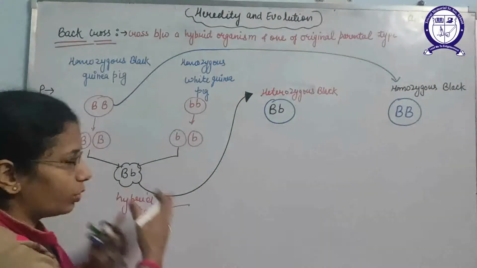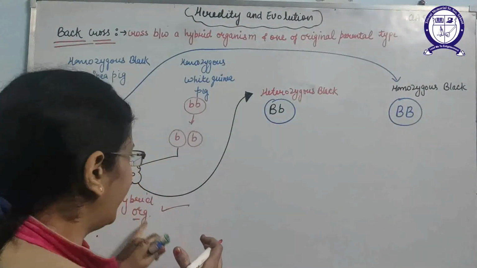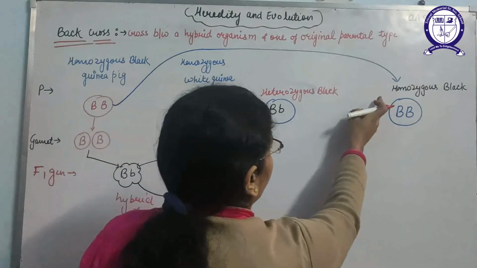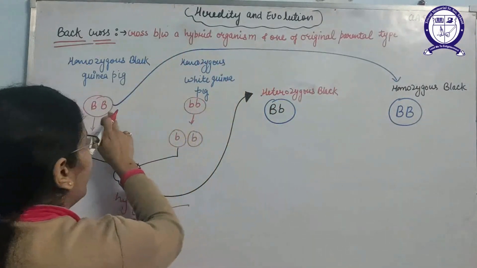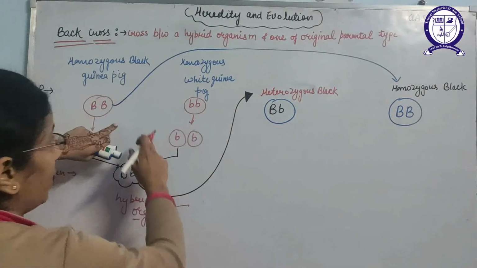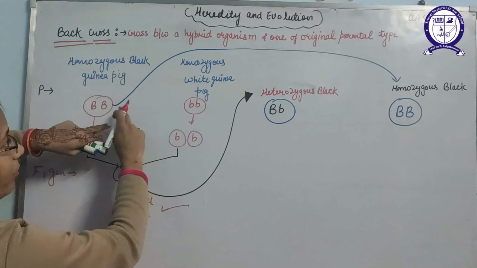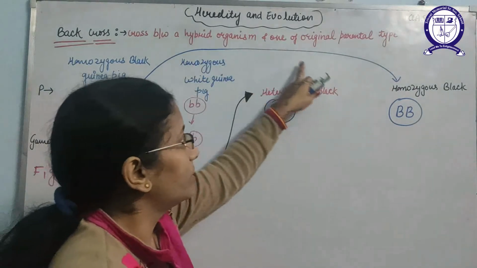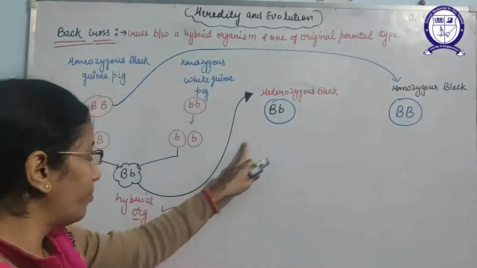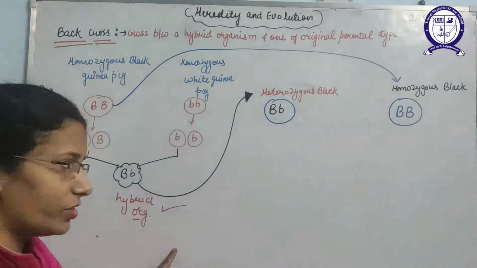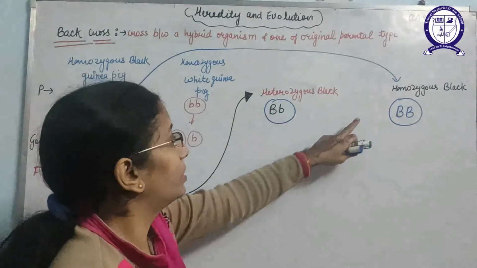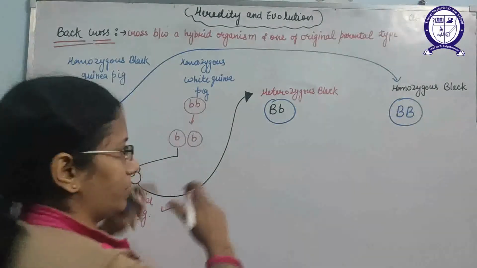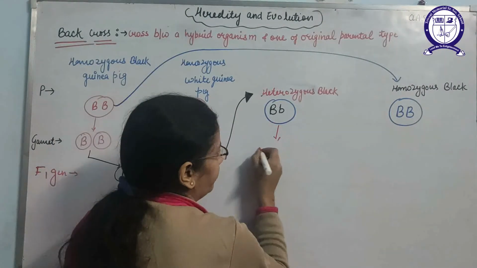Then we take these hybrid organisms and cross them with the homozygous dominant black. I have drawn a line here also. This is a cross between a hybrid organism obtained from the F1 generation and one of the parents that is homozygous for its characters. Then what will we obtain?